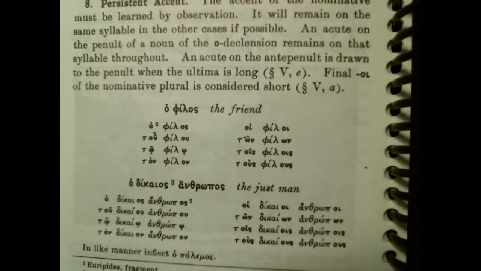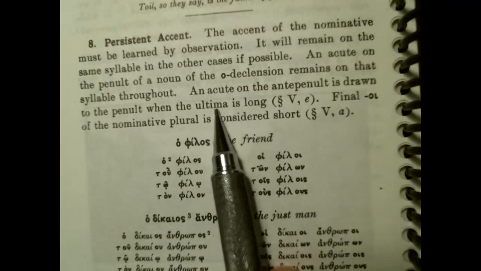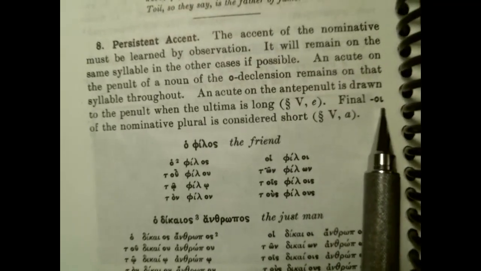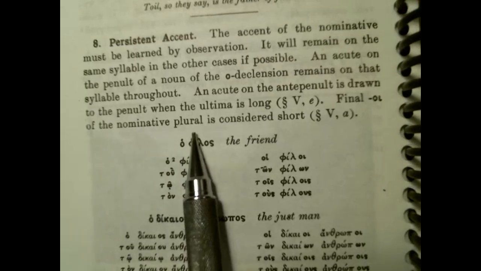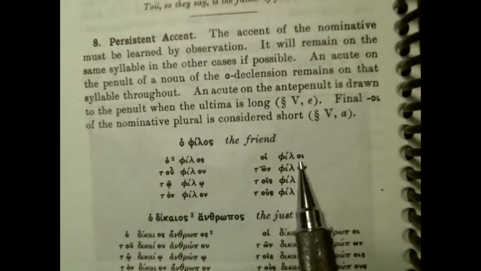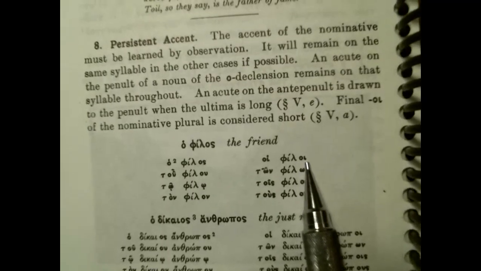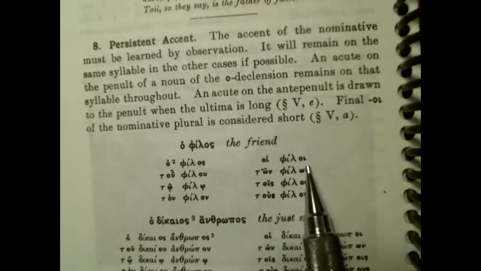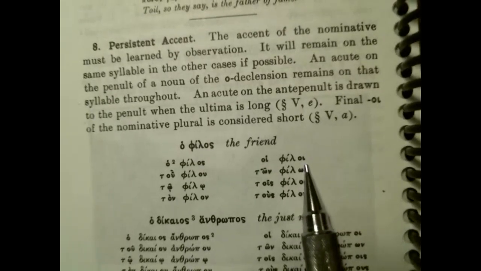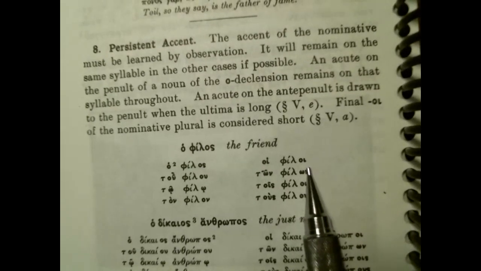All right. When the ultima is long, final omicron iota of the nominative plural is considered short. It's always considered short, except in the optative form, which is a verbal form we will get to much later, but it's always short at the end of a word.